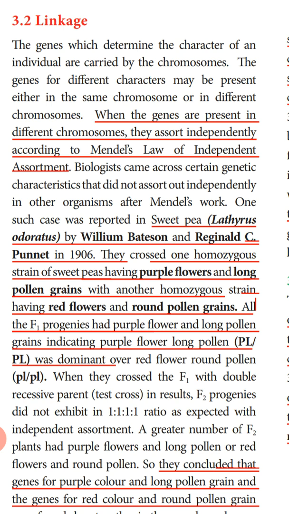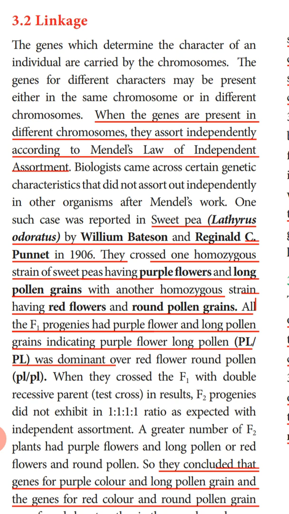One such case was reported in sweet pea, Lathyrus odoratus. Two scientists, William Bateson and Reginald C. Punnett, in 1906 saw that independent assortment was not seen in sweet pea, so they performed an experiment on this plant.